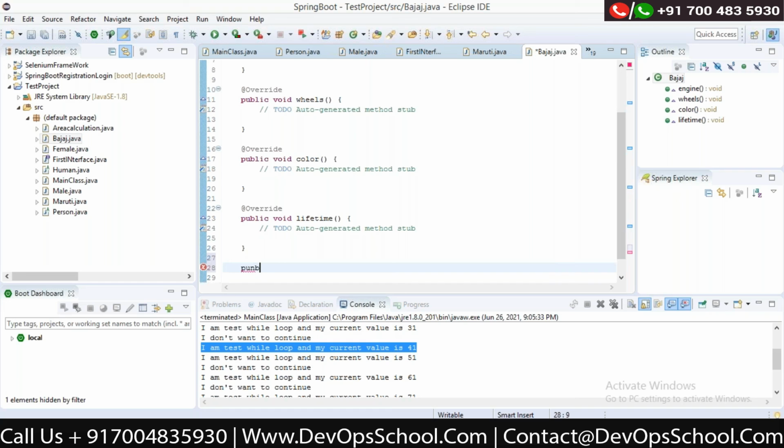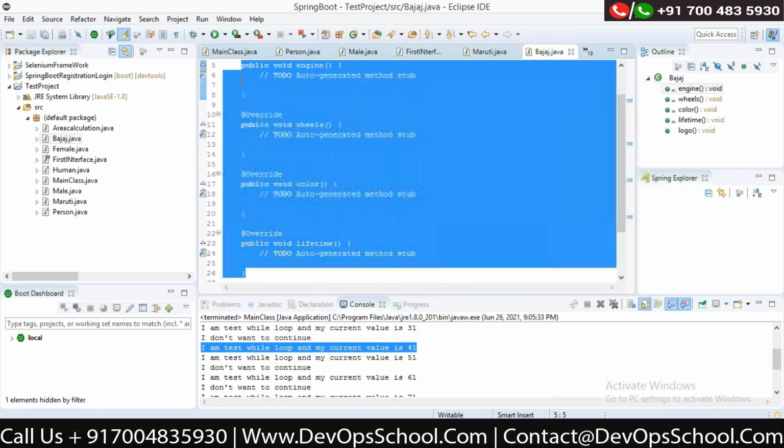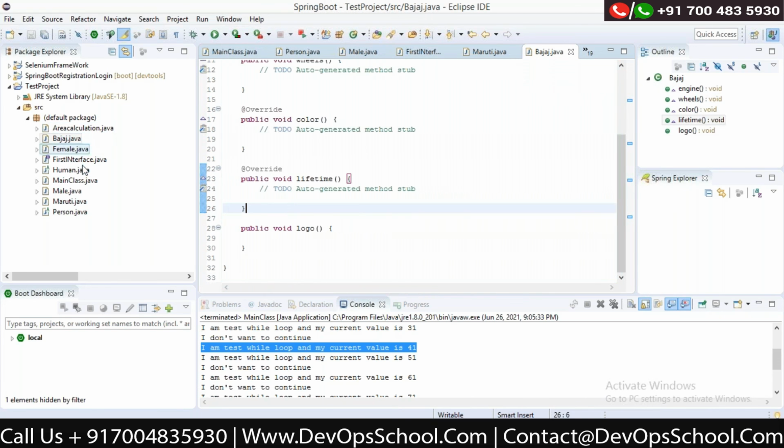You can add whatever you want. Public void, for example, logo. This logo is specific to your company. The government is not worried about what logo you are going to use, right? So you can add whatever feature you want, but you should have at least these things. So that is what an interface does.